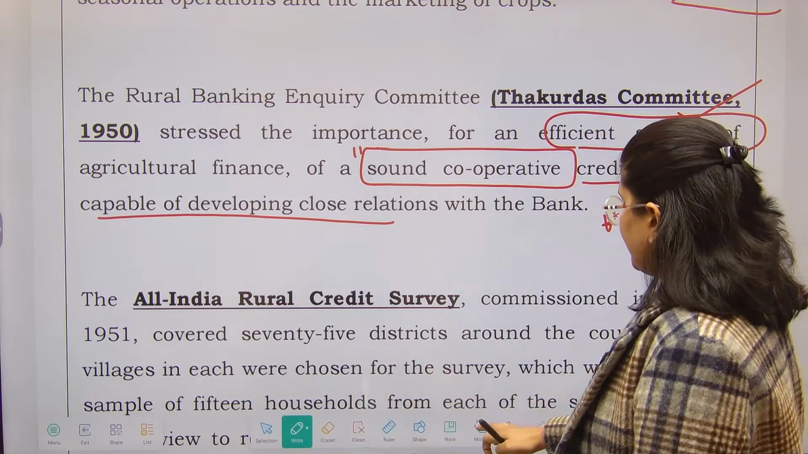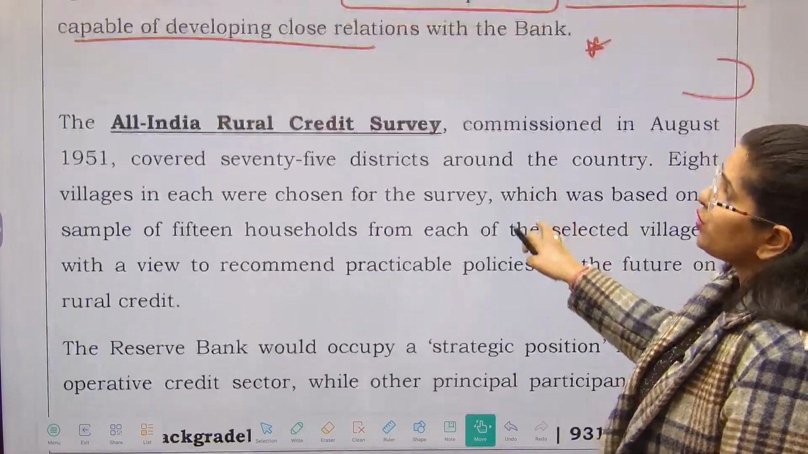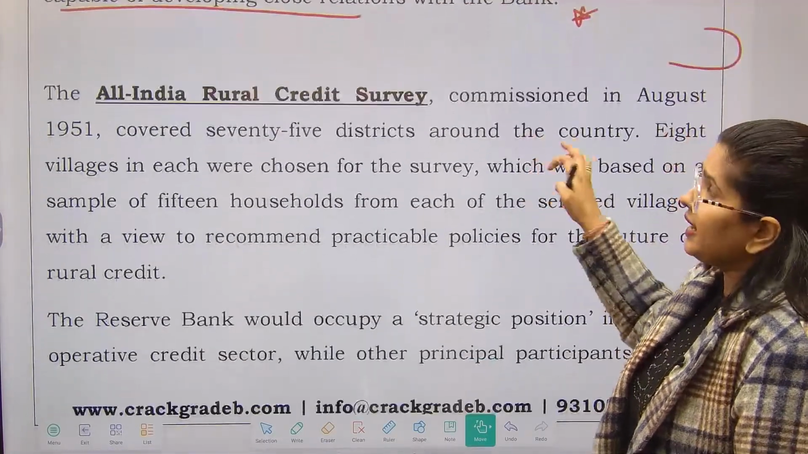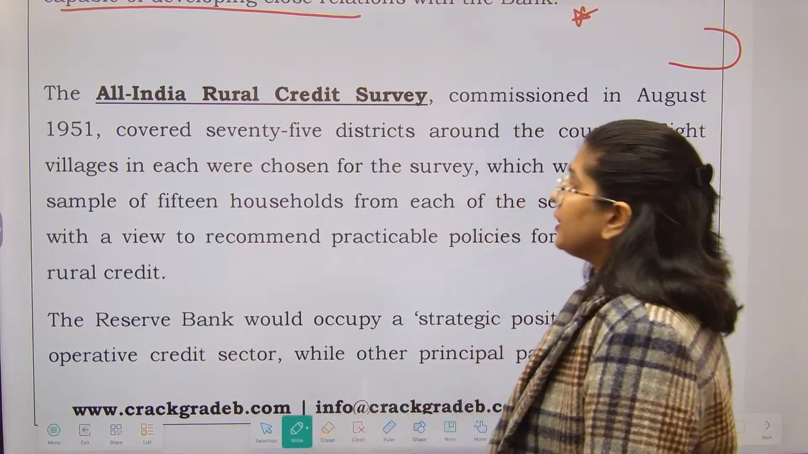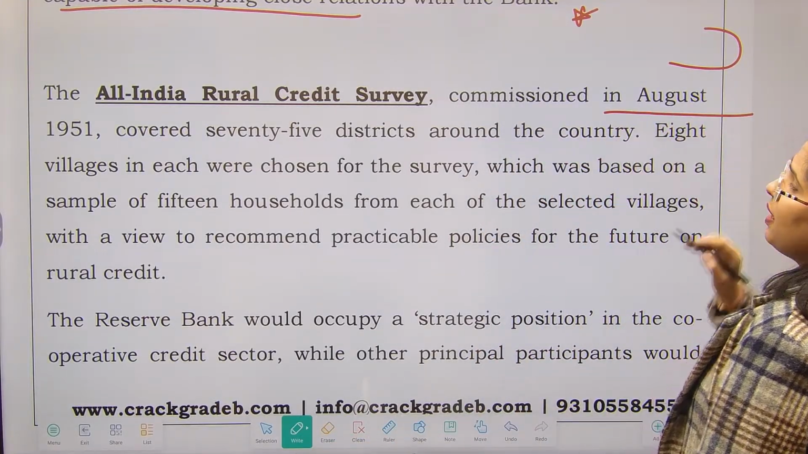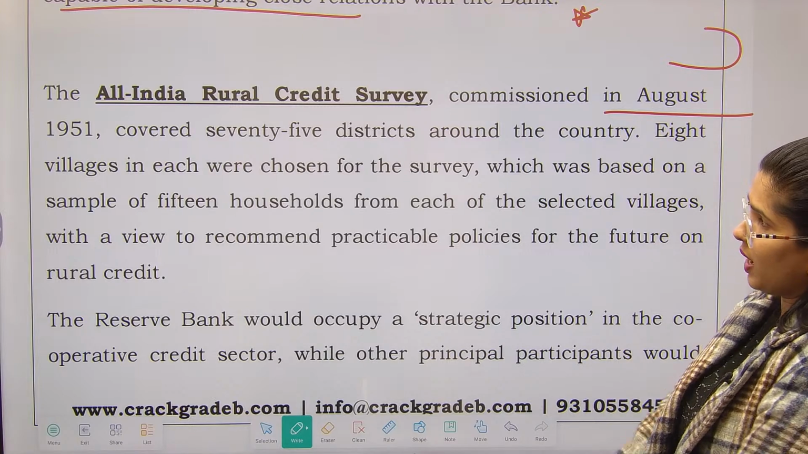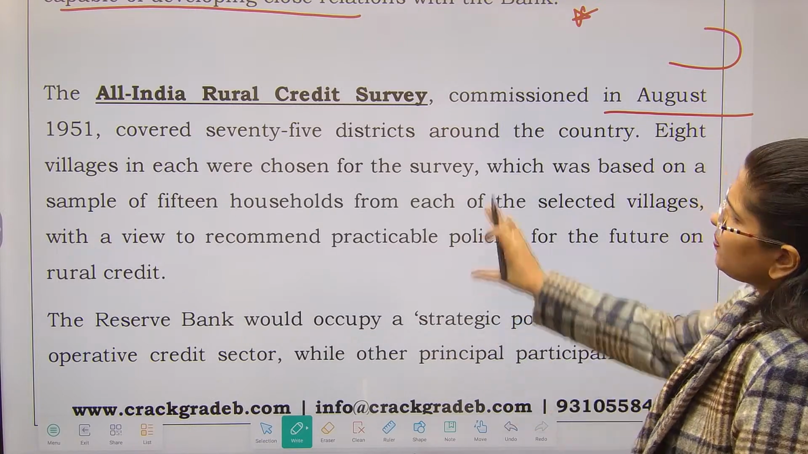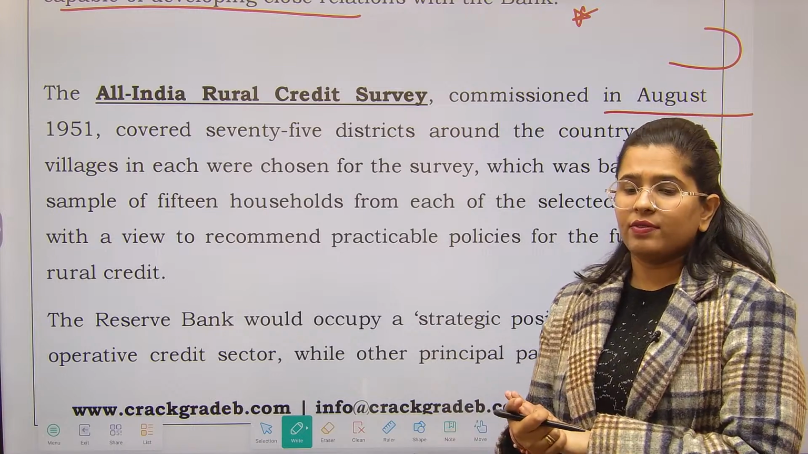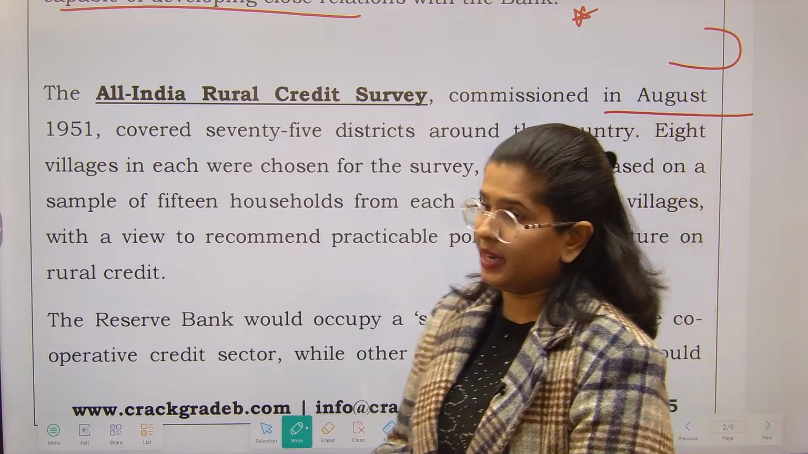Now moving ahead, post that, this was something that was done in the 1950s. In 1951, what happened? The All India Rural Credit Survey was commissioned in the month of August 1951. Now this particular information is not necessary, ठीक है, जरूरी क्या है, that yes there was a rural credit survey conducted.